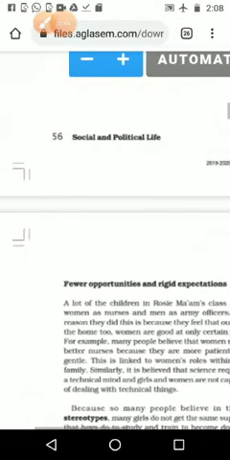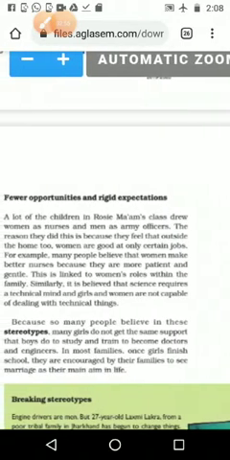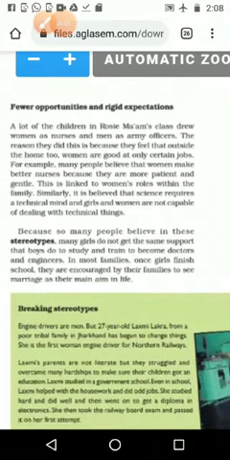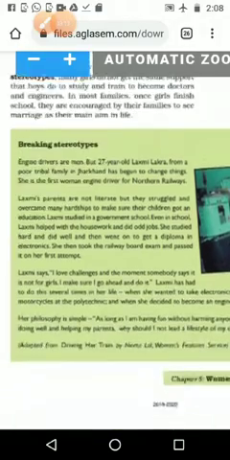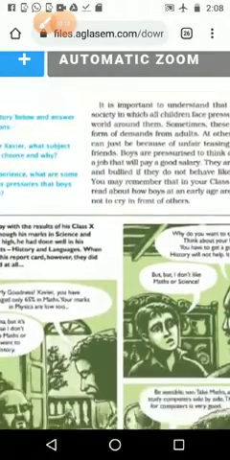Next comes fewer opportunities and rigid expectations. The ladies are getting very few opportunities, and at the same time the expectation from the family members is in a particular way. We studied that word last year: stereotype. They are making stereotype expectations of ladies, that ladies can do this work or that work, not more than that. Society has kept some image about ladies. Then we can see the picture story.